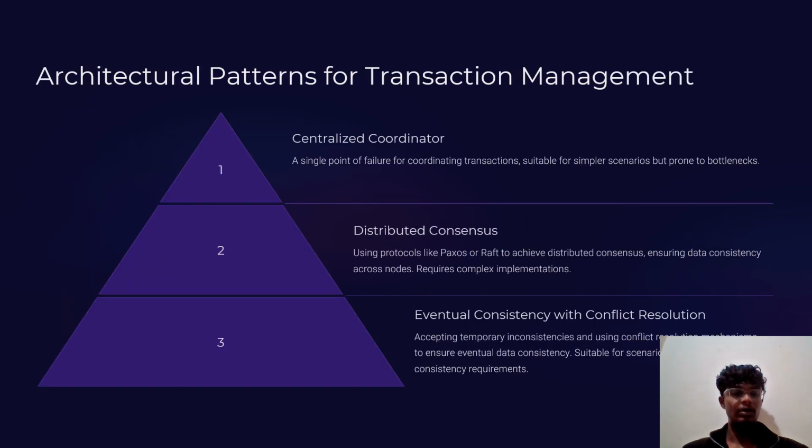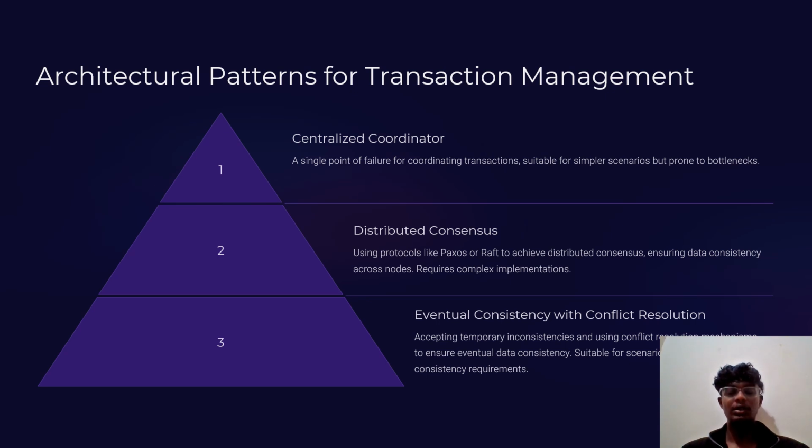In this slide, let's see about architectural patterns for transaction management. There are three: centralized coordinator, distributed consensus, eventual consistency with conflict resolution. First, let's start with centralized coordinator, a single point for coordinating transactions, suitable for simpler scenarios but prone to bottlenecks. Next, let's see distributed consensus, using protocols like Paxos or Raft to achieve distributed consensus, ensuring data consistency across nodes, but requiring complex implementation.